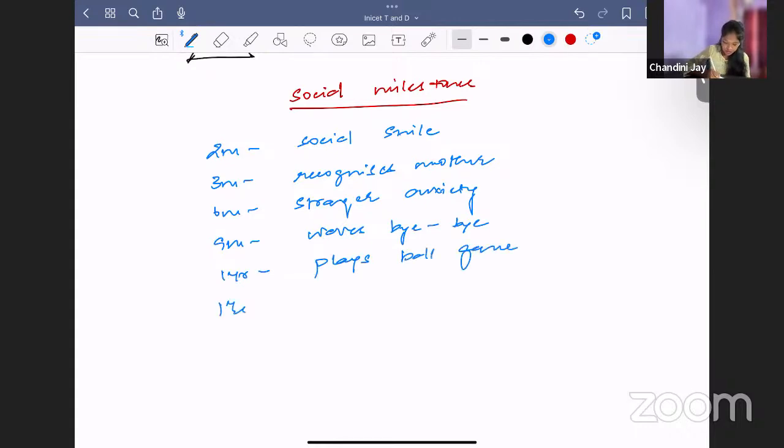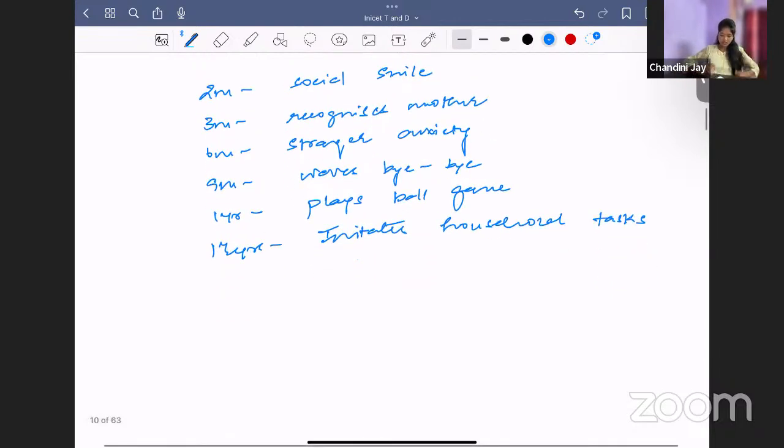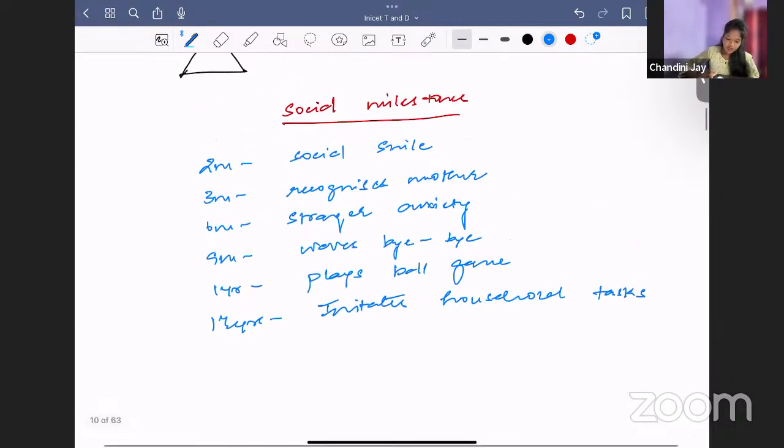Then at 1.5 years, what will the child do? Imitate household tasks, like sweeping and all. If the mother is sweeping, the child will also try to imitate that. Okay. So this is important. These are some of the important social milestones.